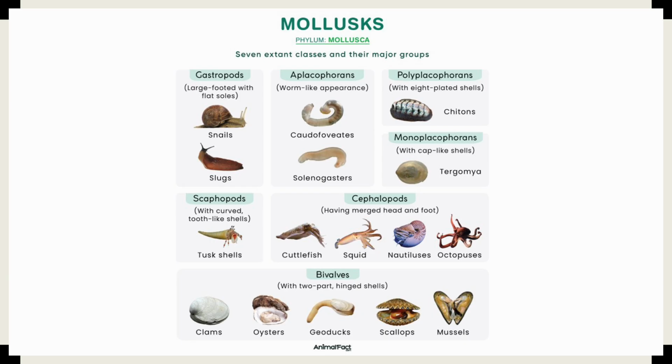And then we have the cephalopods, so cephala for head. So these are large-brained organisms like our octopi, cuttlefish, and squid. And then our bivalves, so bi for two, so two halves here. These are things on a hinge, so clams, oysters, geoduck, scallop, and mussels.